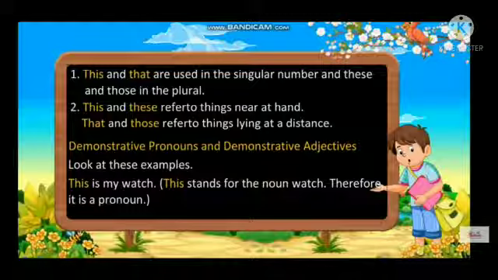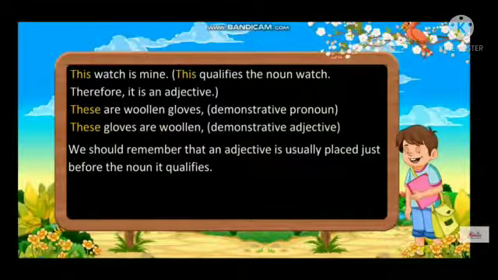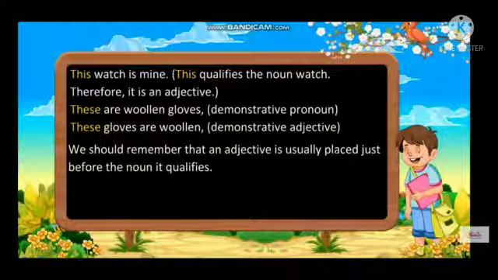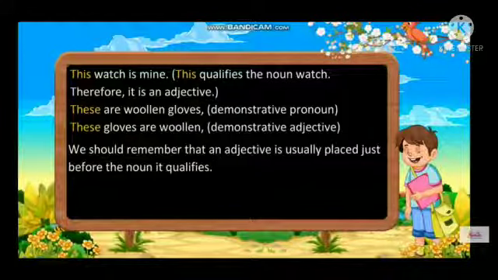Demonstrative pronouns and demonstrative adjectives. Look at this example. This is my watch. This stands for the noun watch. Therefore, it is a pronoun. The watch is mine. This qualifies the noun watch. Therefore, it is an adjective. These are woolen gloves: demonstrative pronoun. These gloves are woolen: demonstrative adjective. We should remember that an adjective is usually placed just before the noun it qualifies.